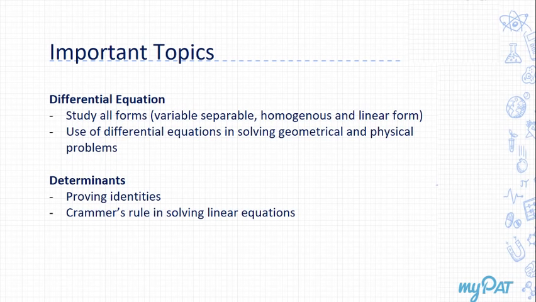Now coming to the algebra part, you see determinants. Determinants is a very, very important topic. A question always comes, and first of all you have proving identities. This involves a determinant given on the left hand side, and on the right hand side there would be some algebraic expression, so you have to prove it without actually expanding it, right? And then use of determinants in solving linear equations. Cramer's rule you must study, that's very important, and generally one question will come on this. Either you solve those systems of linear equations by using Cramer's rule or by the method of matrices, right?